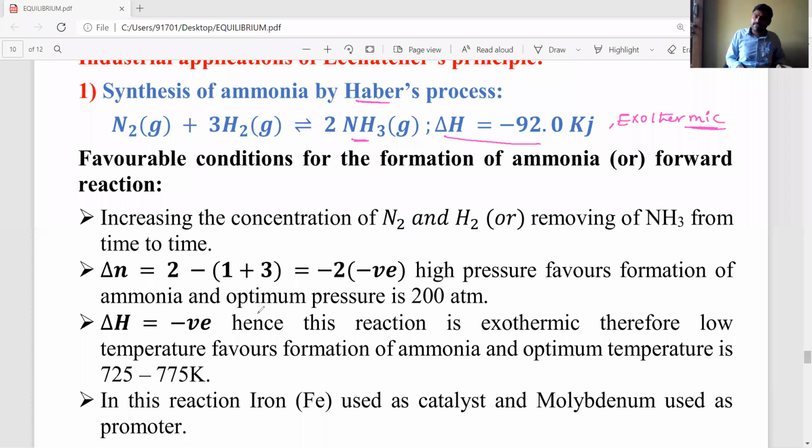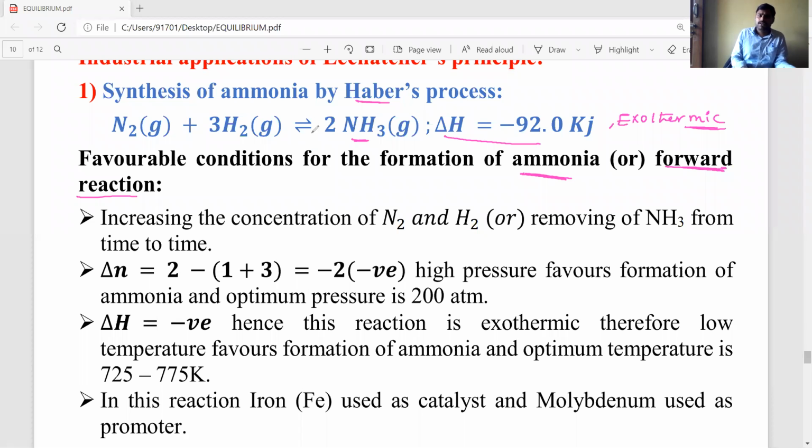Now they will ask in the JEE Mains examination or in board examination: write the favorable conditions for the formation of ammonia in the above reaction. Ammonia formation is the forward reaction, or they may ask for the backward reaction, and you have to write those points. So what are the favorable conditions for the formation of ammonia? We have to explain them using the Le Chatelier principle factors.